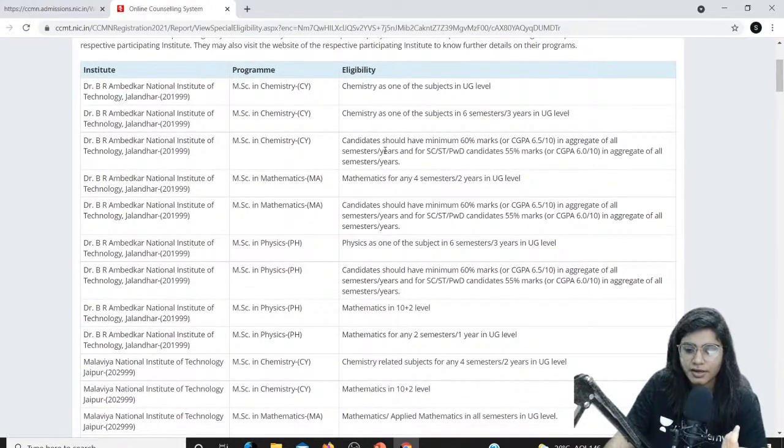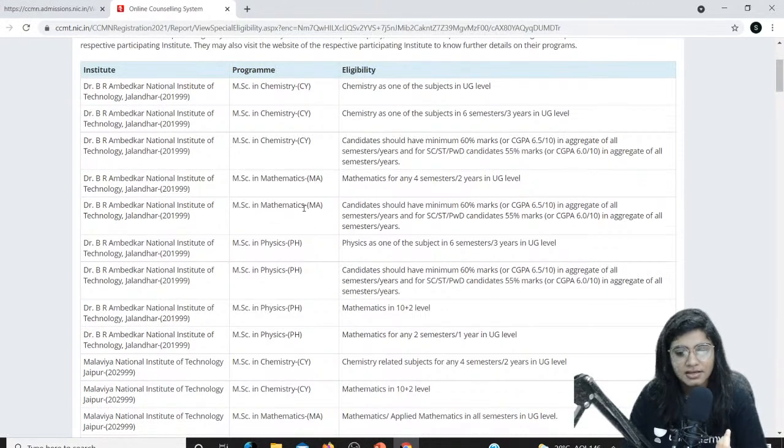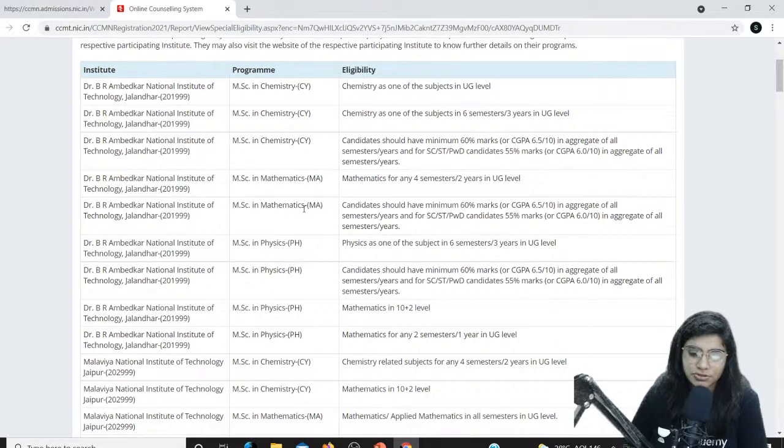This point is very important for you to address. Why is it so important? Because some of the NITs want maths at the 12th level, and some of the NITs are asking for physics, so you should be clear with the eligibility criteria. This is your part: just go to this website and check whether you're eligible for a particular NIT or not. This is very important to be clear about before selecting your choice filling. So make sure that you read all of these eligibility criteria before you select your choice filling.